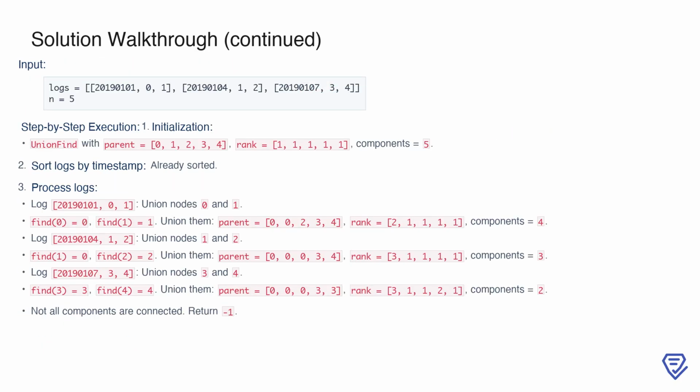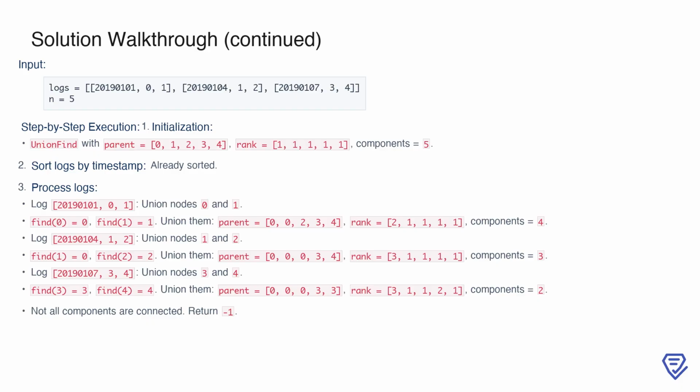In the second example, we are given 5 individuals labeled from 0 to 4, and a shorter list of logs. Initially, the parent array is 0, 1, 2, 3, 4, the rank array is 1, 1, 1, 1, 1, and the number of components is 5. The logs are already sorted by timestamp, so we proceed to process them. The first log, 2019-01-01, 0, 1, connects persons 0 and 1. After the union, the parent array becomes 0, 0, 2, 3, 4, the rank of node 0 increases to 2, and the components count decreases to 4.